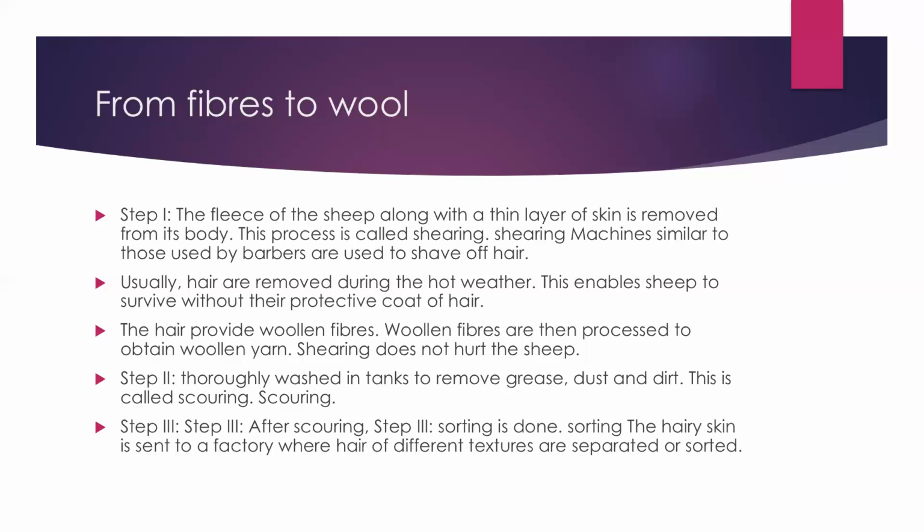After scouring, sorting is done. Sorting: the hairy skin is sent to a factory where hair of different textures are separated or sorted. So after scouring, they take the cleaned wool to the factories where they check the different textures and separate it into different categories.